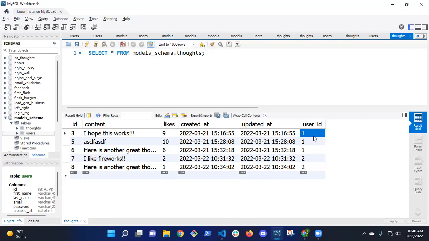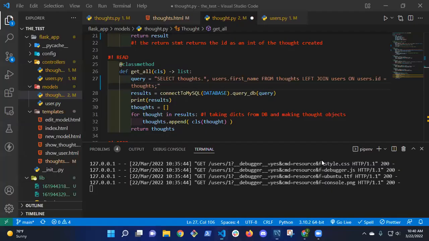So this thought belongs to Tyler, this thought belongs to Dave. So when I get all of them, I want to get the first name of the user that made the thought. So back in my query statement, I say join users on where the user ID equals thoughts.user_id. Right?